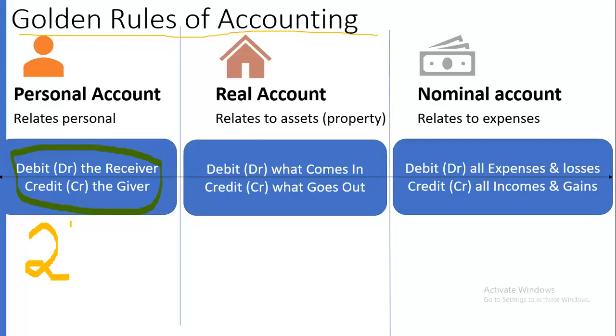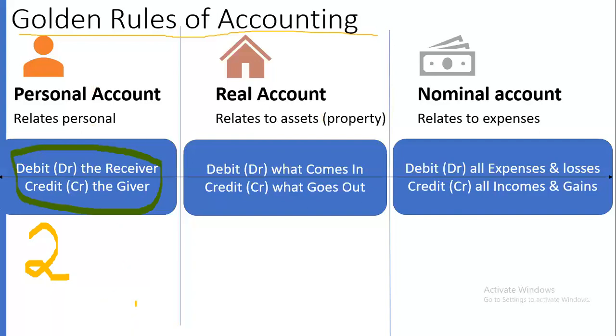For example, in your business, you paid cash, so you are giving cash. When you are giving cash, you are considered a creditor because you are paying cash. Another example, if you received cash of 5,000 rupees, then you are receiving money, so you are considered as debit. Like that the personal account goes.